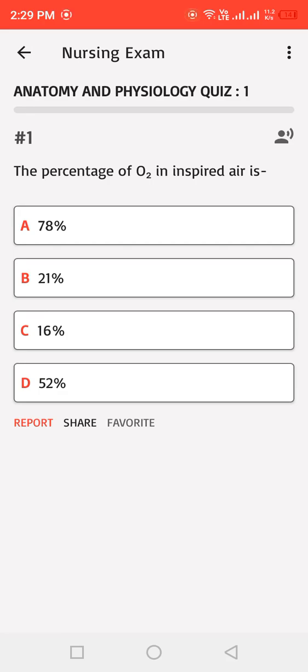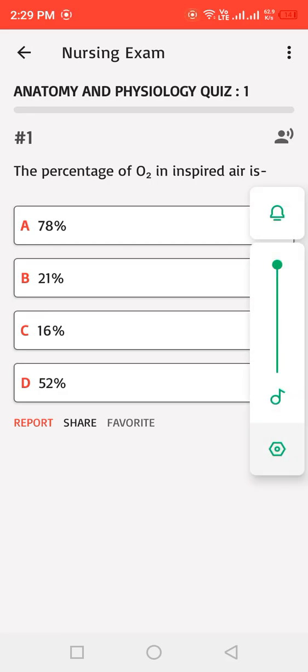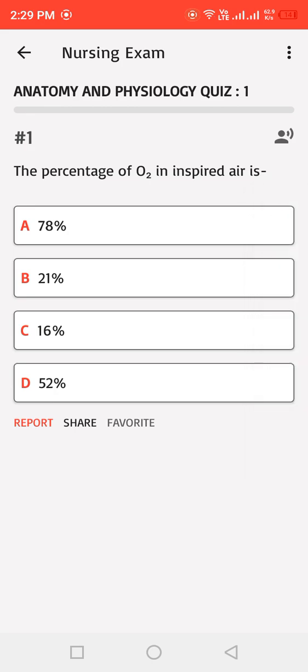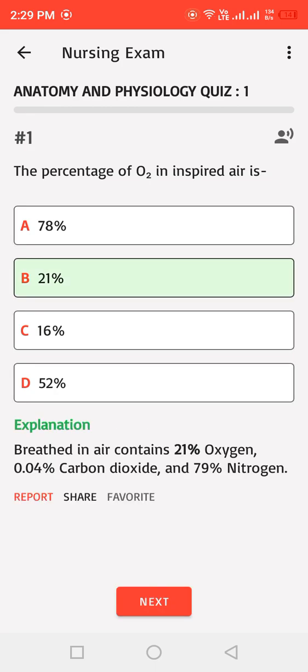Percentage of O in inspired air is: A. 78%, B. 21%, C. 16%, D. 52%. Correct answer: B. Breathed in air contains 21% oxygen, 0.04% carbon dioxide, and 79% nitrogen.